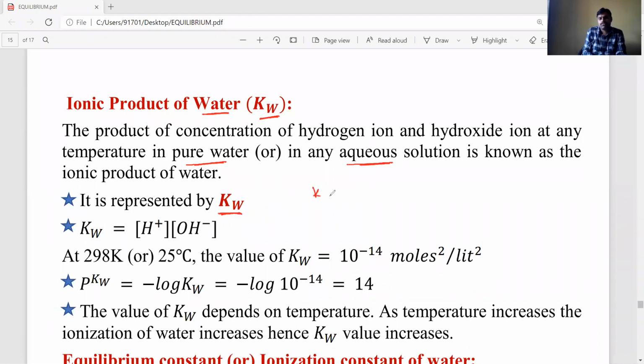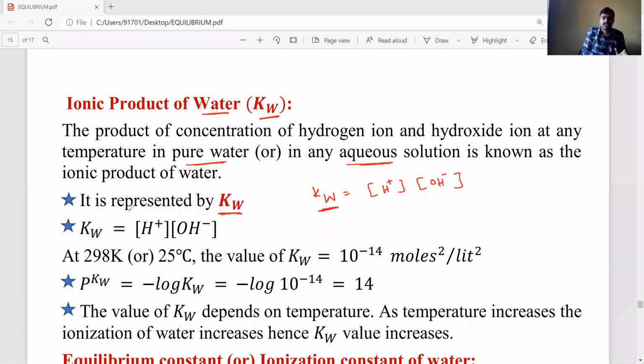So the Kw formula is the product of the H plus ion concentration and the OH minus ion concentration in pure water or in any aqueous solution, known as the ionic product. This ionic product of water depends on temperature. If temperature increases, then the ionization of water increases, so it can produce more H plus and more OH minus ions. Hence the ionic product of water increases with increasing temperature.